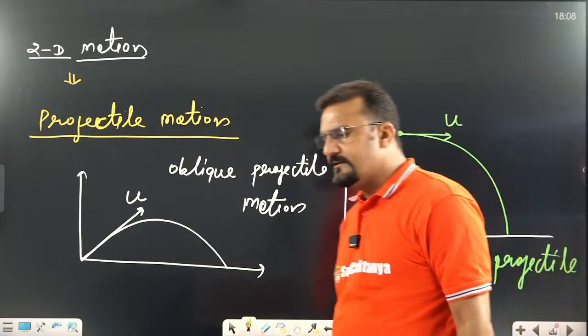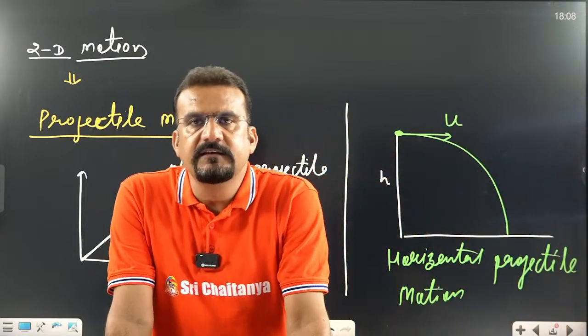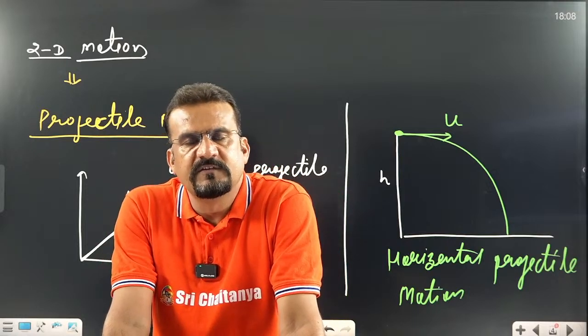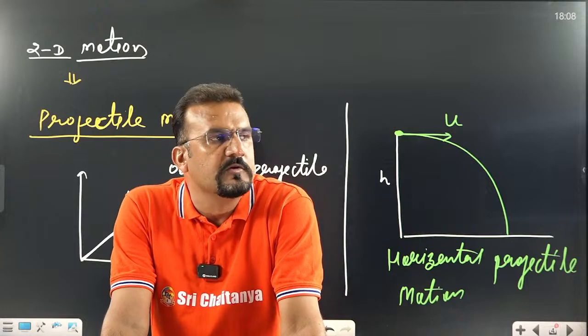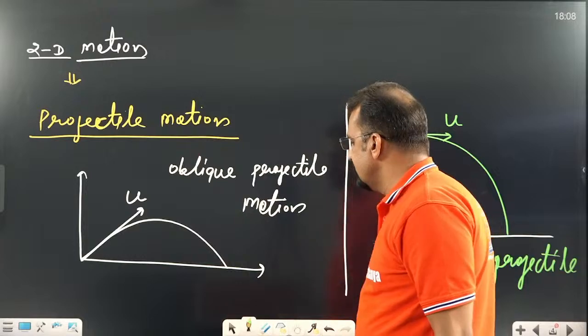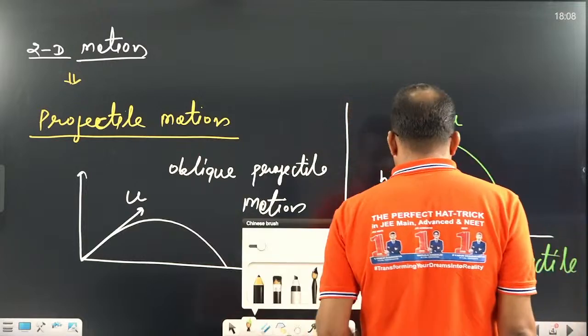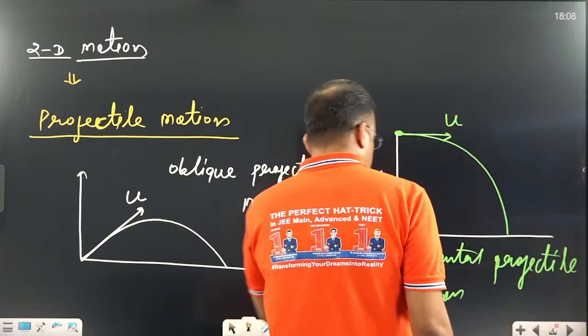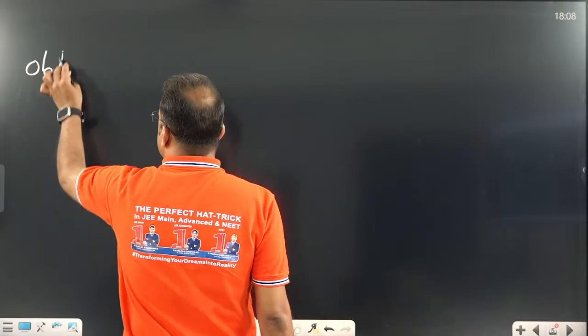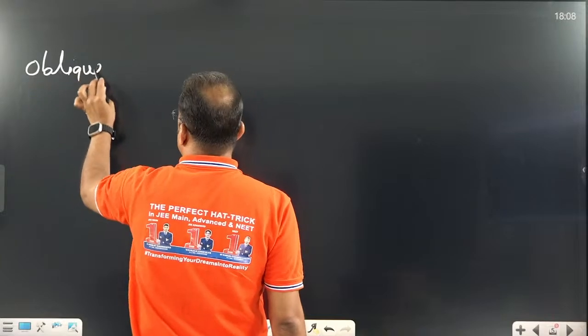And the important point is that when we study these motions, your previous concept of vectors as well as 1D that we have discussed is going to be improved, because this is a practical application only. Okay, let us start here, students. First this one, this is oblique projectile motion. So you can put the heading of oblique projectile motion, and let us discuss how this motion takes place.